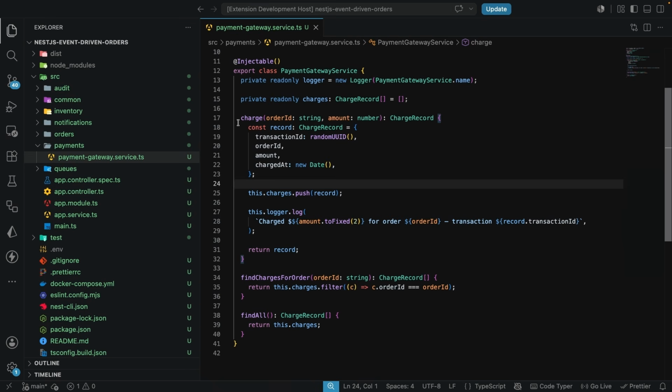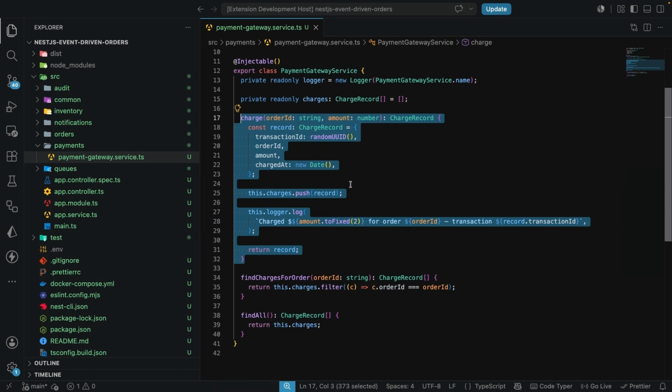So I want us to take a look at this charge over here. What are we doing with this charge? Now, this charge is going to simulate a real call to a payment provider. And every call that is happening here is representing real money that's actually going to move in a real application. But you should know that this method doesn't check whether this order has already been charged. That gap is exactly what this step is going to expose, and what we are going to be closing in the next video.